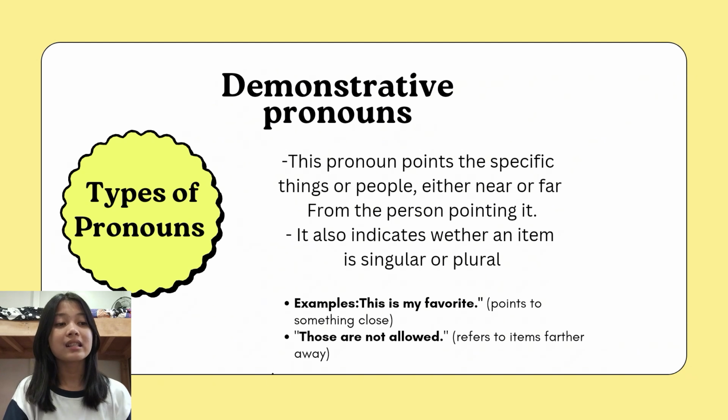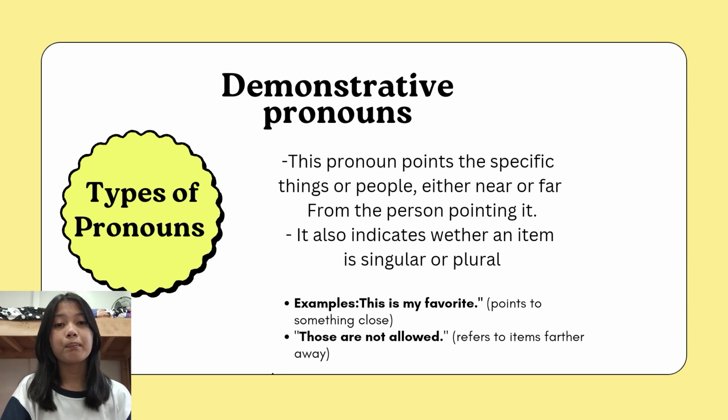This and these refer to things that are close to the speaker, the person who is talking. But the difference between them is that "this" refers to a singular, while "these" refers to a plural.